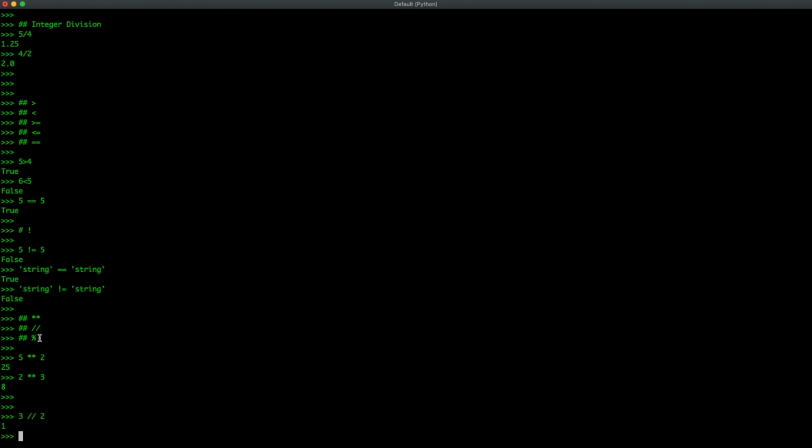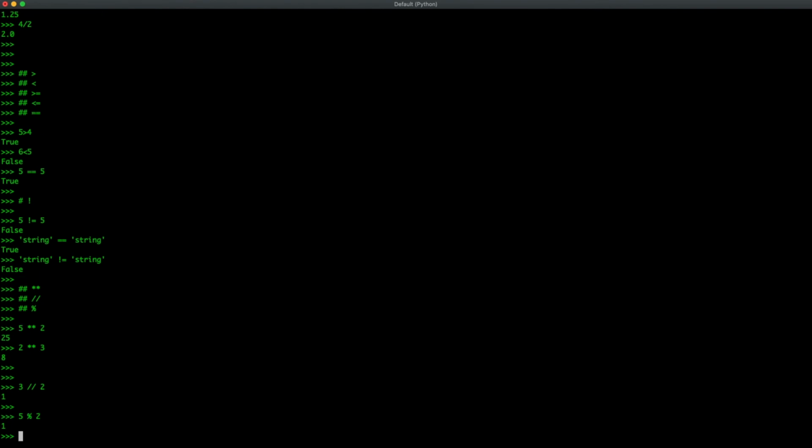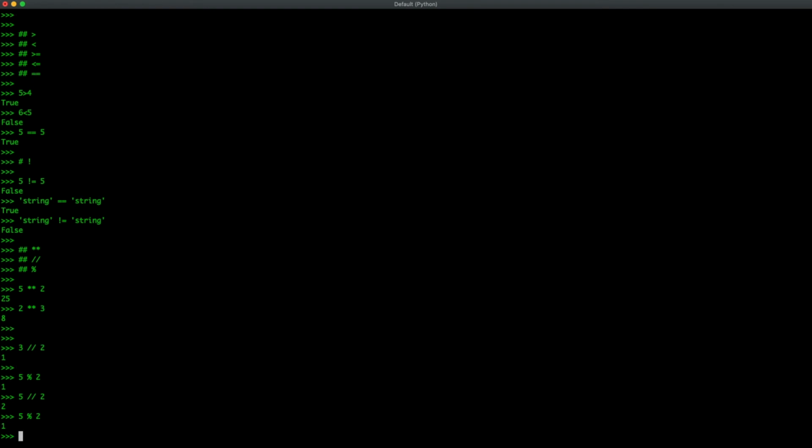Now we are going to cover this last one. It's a percent sign, but it actually means modulo, and that does exactly the opposite of floor division. It returns the remainder rather than how many times it goes in evenly. So if we were to do 5 modulo 2, modulo is this percent sign, remember that, that should return 1 because 2 goes into 5 evenly twice with a remainder of 1. If we were to do 5 floor division 2, that would return 2 because 2 goes into 5 twice. If we were to do 5 modulo 2, that should return 1, which is the remainder.